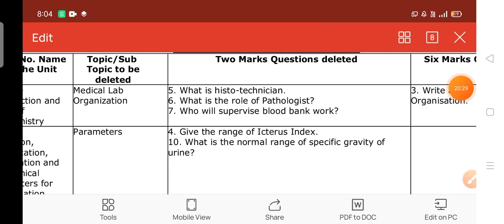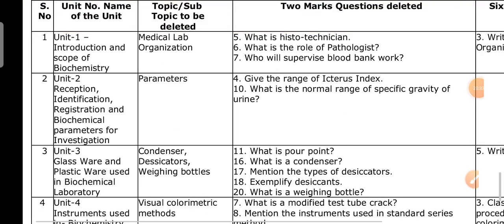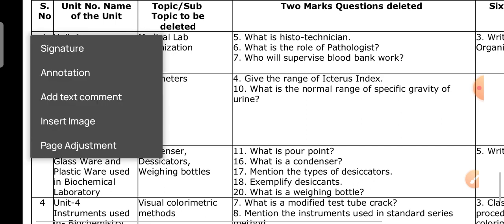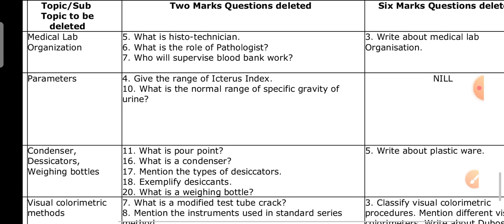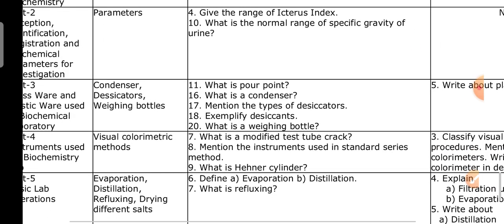Okay, next unit 2, reception, identification, registration, biochemical parameters for investigation. These parameters are deleted. These 4, 10, 2 marks questions deleted. 6, nothing is deleted, like unit 3. So unit 3 deleted questions, topics, 2 marks questions. Okay, for unit 4.